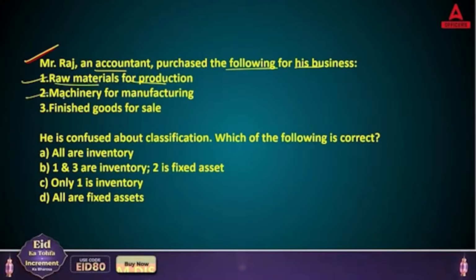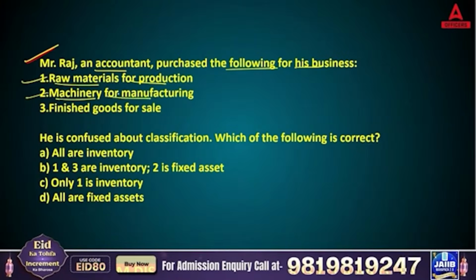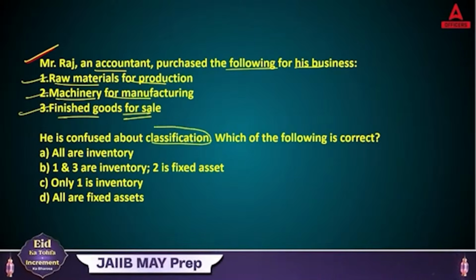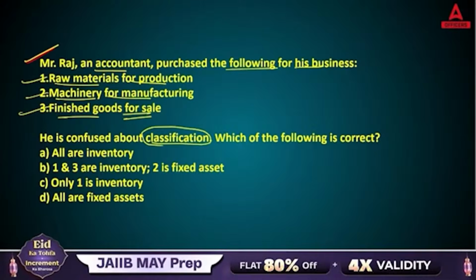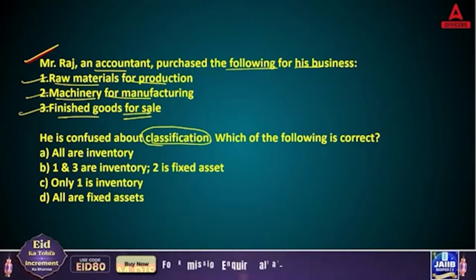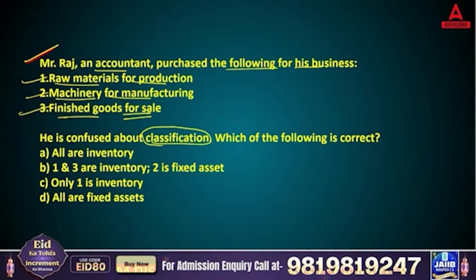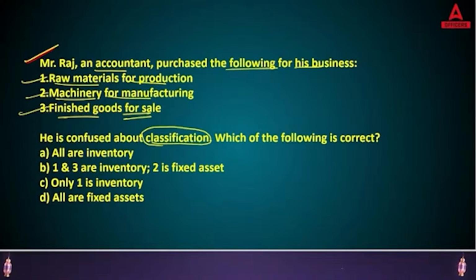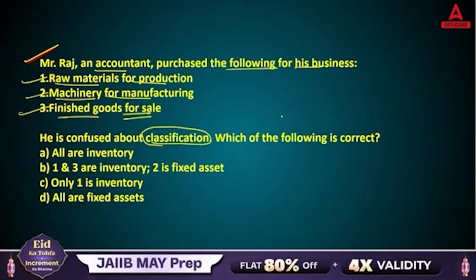Two, machinery for manufacturing. Three, finished goods for sale. Now he's confused about classification. If you have read AFM Module A and B, then this question is going to be an average one. But if you are reading AFM for the first time, you might find it difficult. So now tell me, which of the following is correct?